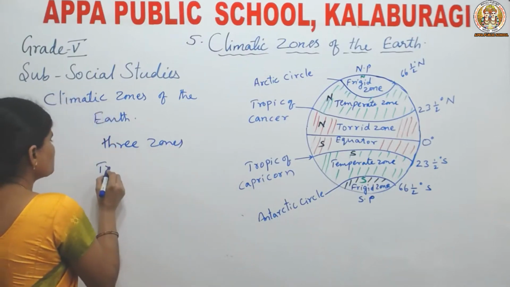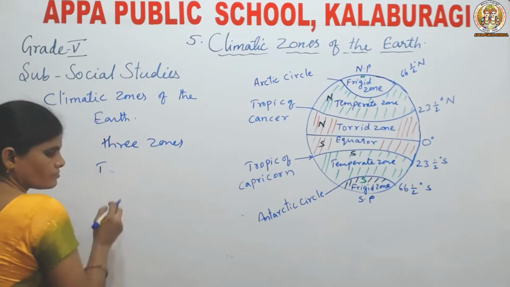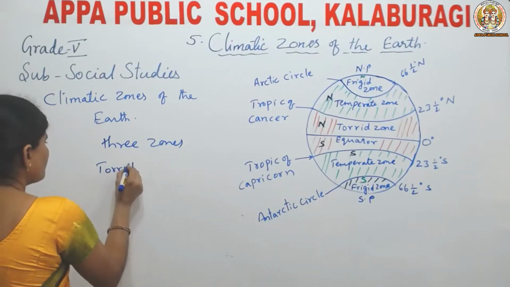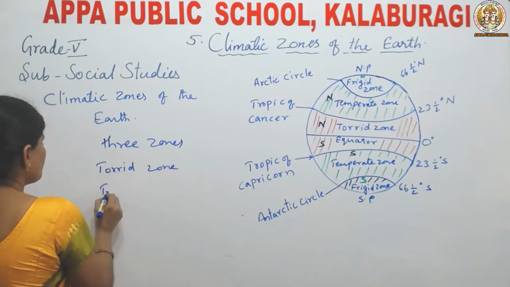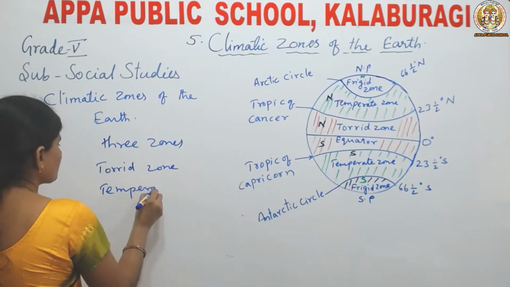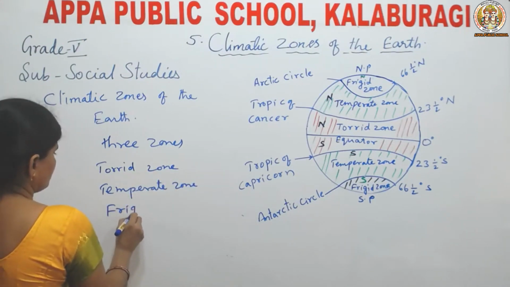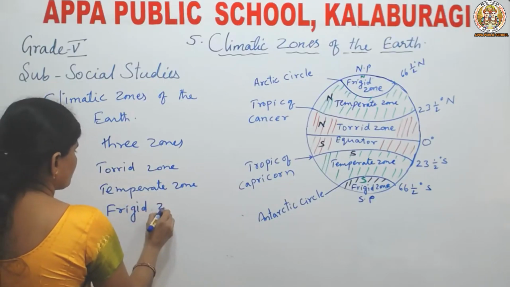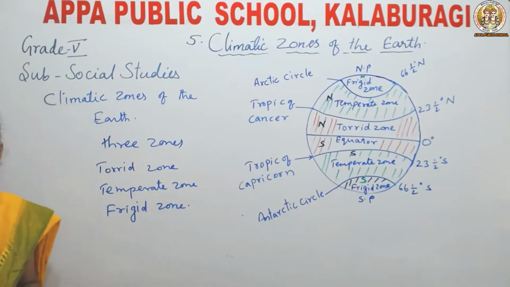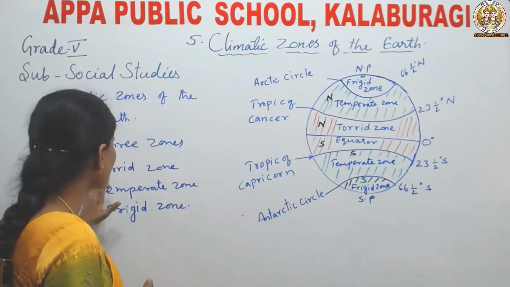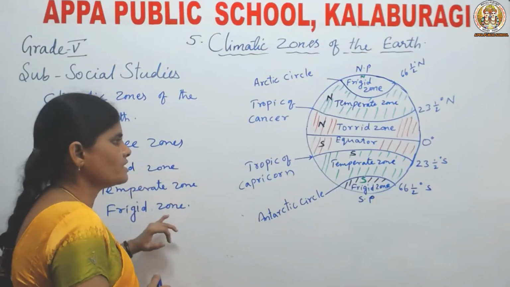They are torrid zone, temperate zone, and frigid zone. The earth is divided into 3 important zones according to the amount of heat received. First one is torrid zone, second one is temperate zone, and third one is frigid zone.